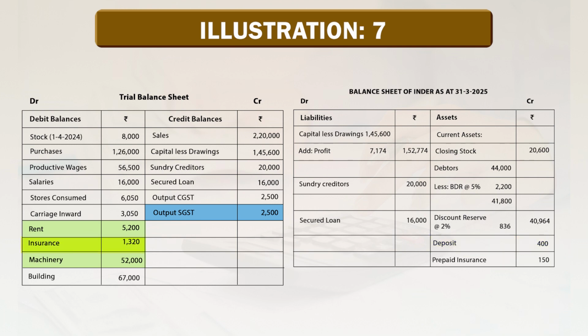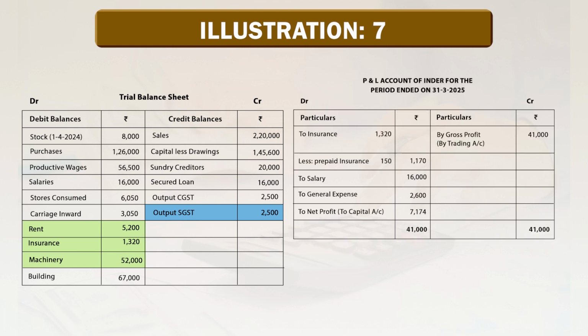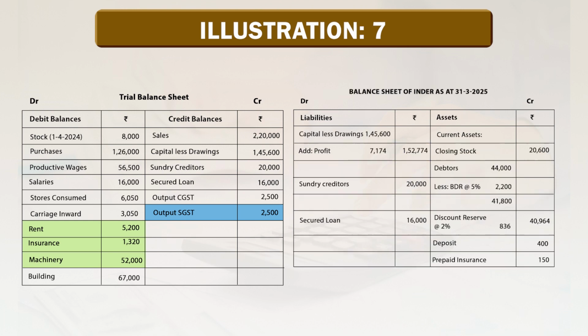Insurance is 1,320. There is an adjustment on insurance. Adjustment number 6: prepaid insurance is rupees 150. Now, insurance goes to the profit and loss account on the debit side as 1,320 less prepaid insurance 150. So, the net amount in the outer column is 1,170, and the second effect goes to the balance sheet on the asset side under current assets as prepaid insurance rupees 150.